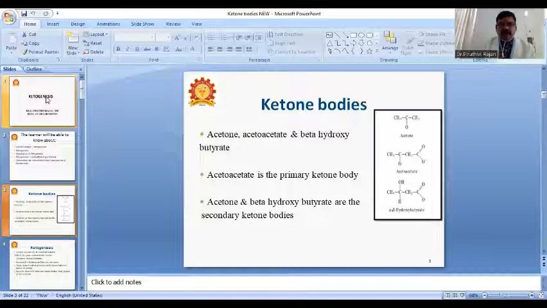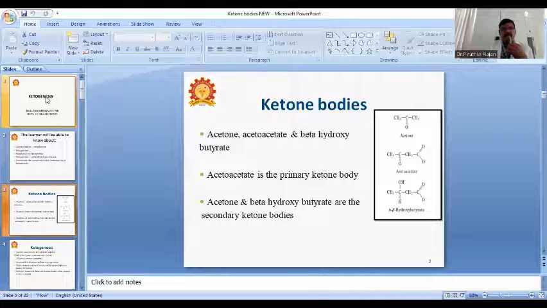The ketone bodies are mainly acetone, acetoacetate, and beta hydroxybutyrate. The primary one is acetoacetate, then acetone and beta hydroxybutyrate are the secondary ketone bodies.